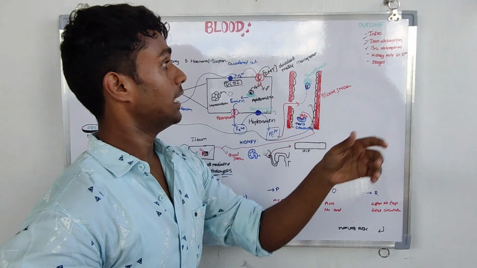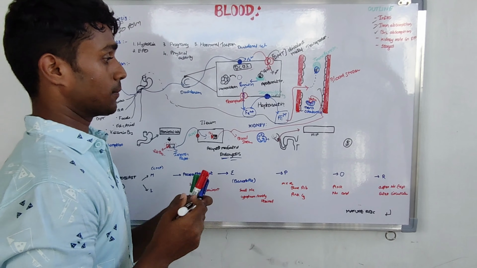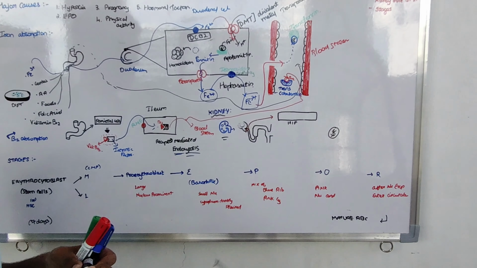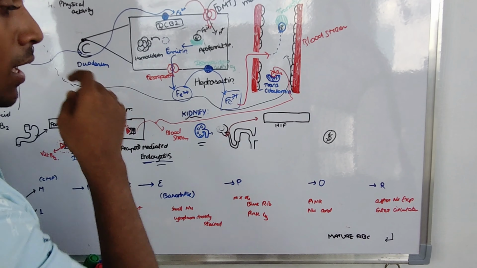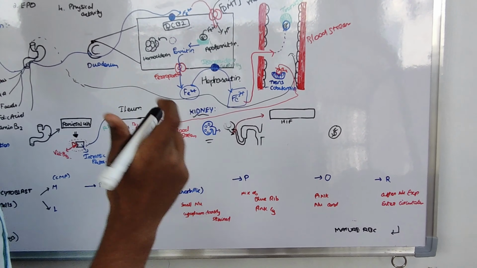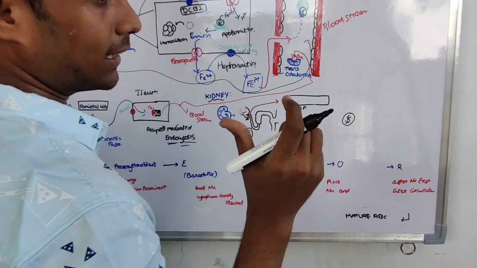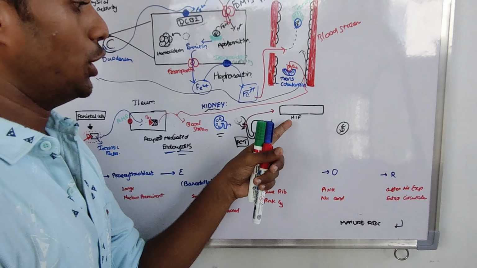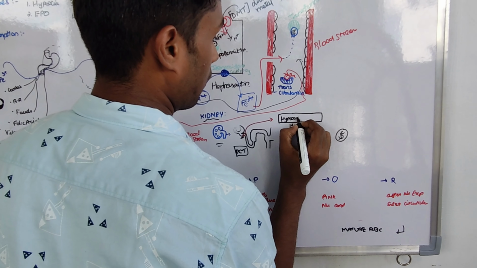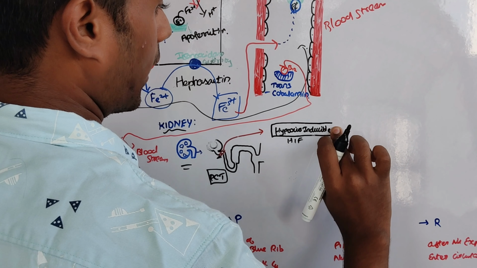What is the role of the kidney in erythropoiesis? The kidney plays a major role in erythropoiesis. This is the structure of the kidney. There are millions of nephrons present in the kidney, as you all know. In nephrons, there is the proximal convoluted tubule. In the PCT, there is a factor called hypoxia inducible factor.